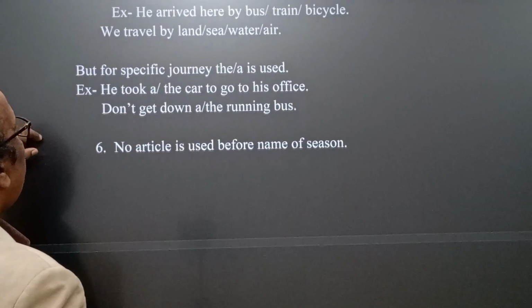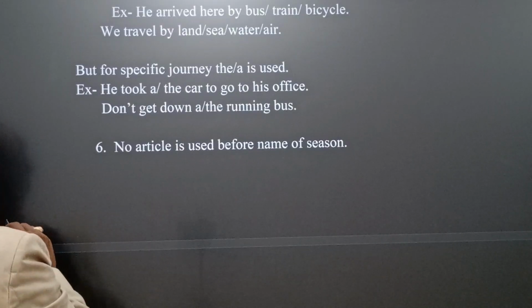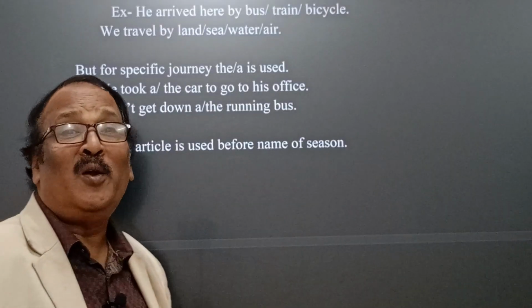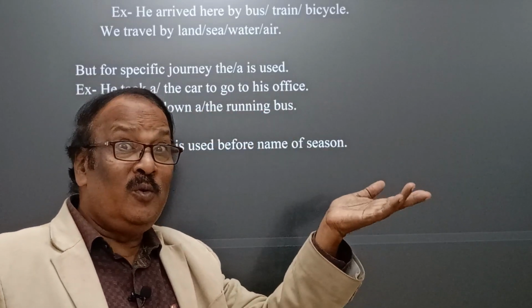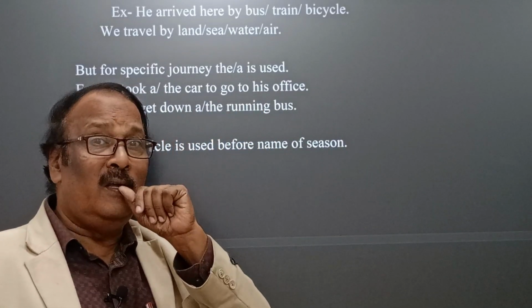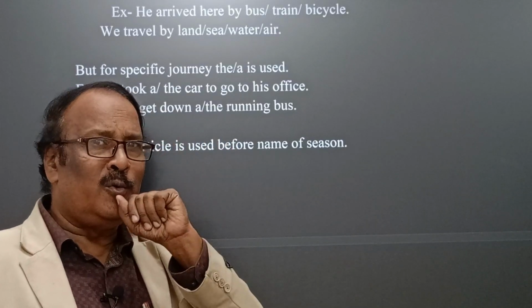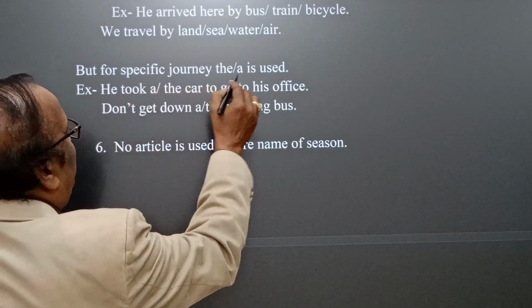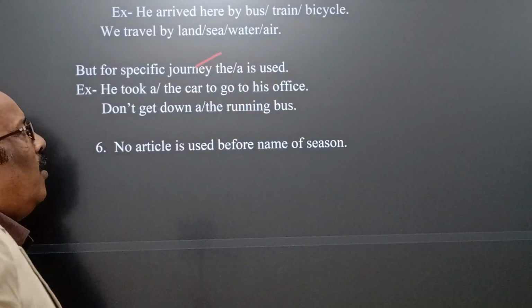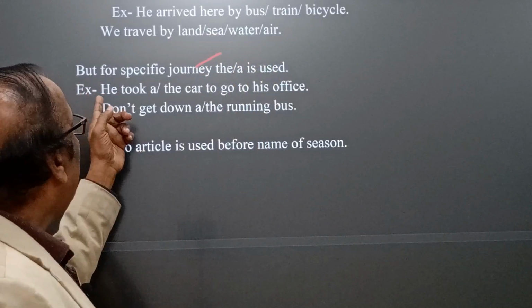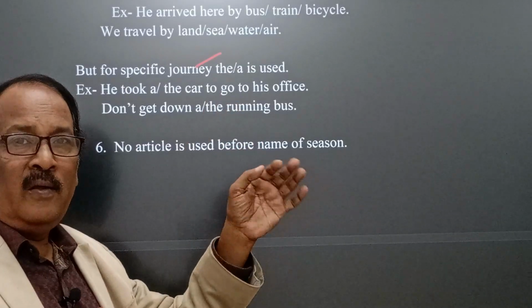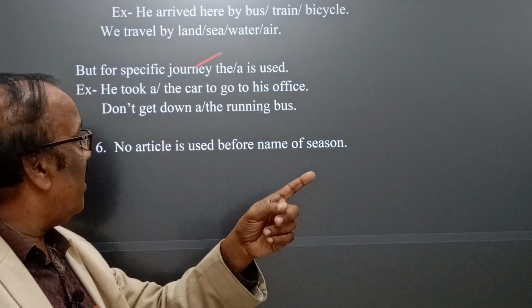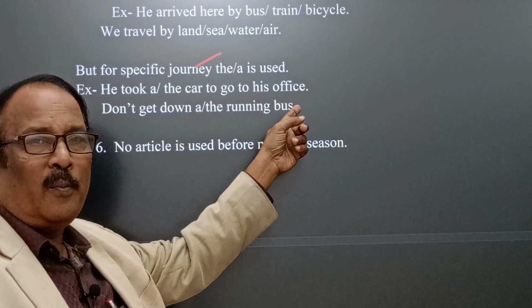Next, but for a specific journey. Whenever, yes, this is really very confusing, when we don't use it and when we use the, that should be clearly marked and understood. For a specific journey, the or a is used. He took a car. Here, a car means any car. The car means a particular car, to go to his office.